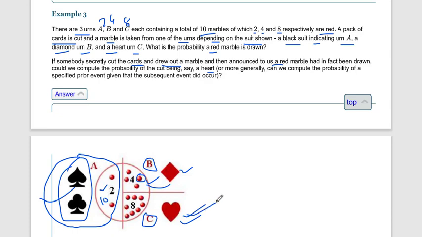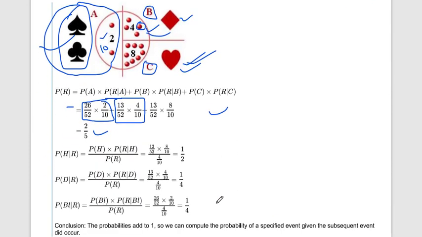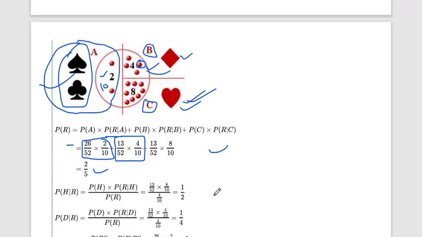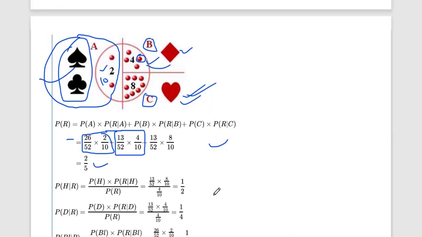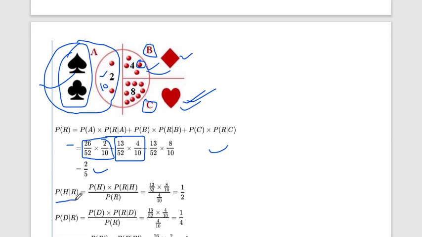Okay, so how do we find out? Then we have to use our Bayes theorem. So probability of heart after a red marble is chosen, P of H given that R has already happened.